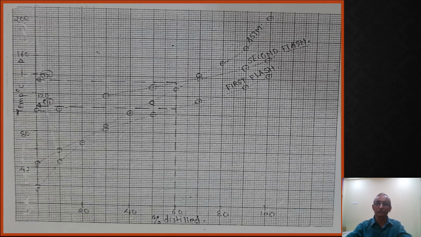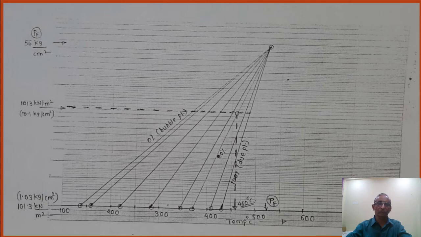Then the next slide is the phase diagram. This is the phase diagram. Suppose this is the range, 1 kg to 56 kg; this is the focal point you have found from the phase diagram. Then you join the 0%, 10%, 20% up to 100% lines, bubble point and dew point 100%. In the problem they ask for 80%. This is the 80% line, and for the respective pressure.